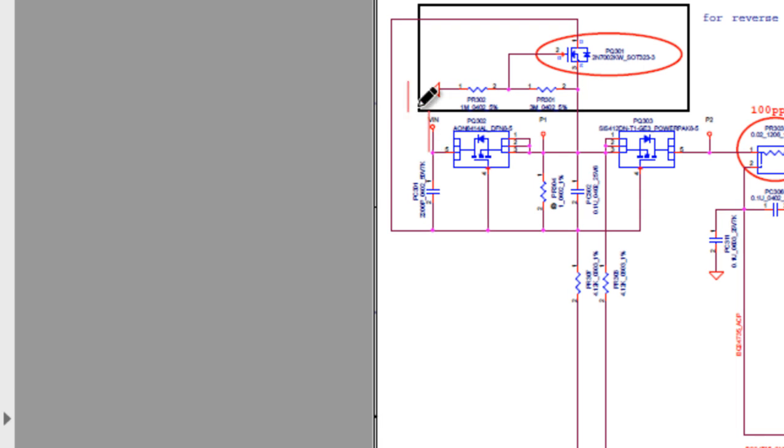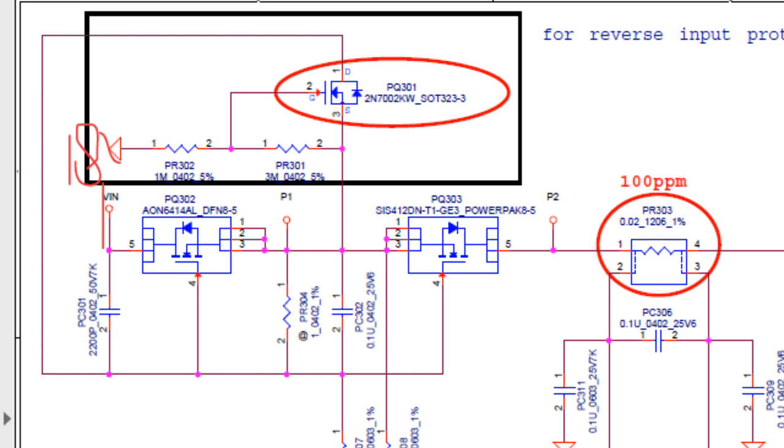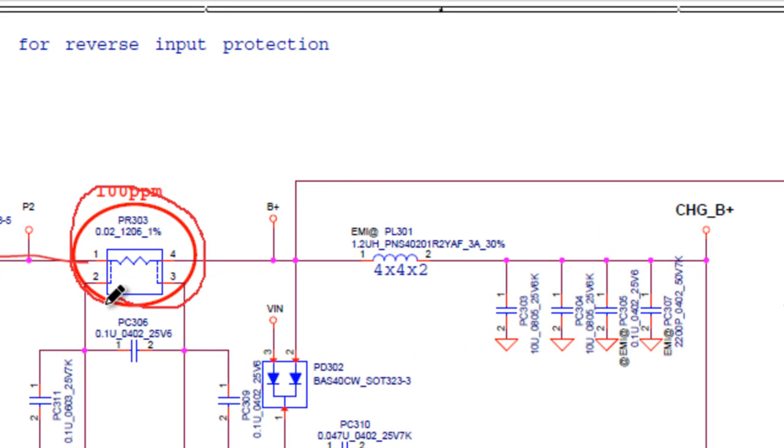Here is my adapter input, 18 volt goes inside, and these are the MOSFETs, and this is the controller chip for VIN, the number is BQ2472. My 18 volt goes across this MOSFET, then across this second MOSFET, and comes to this current sensing resistor. This is a 0.2 ohm resistor, and you will see my adapter voltage will be here.